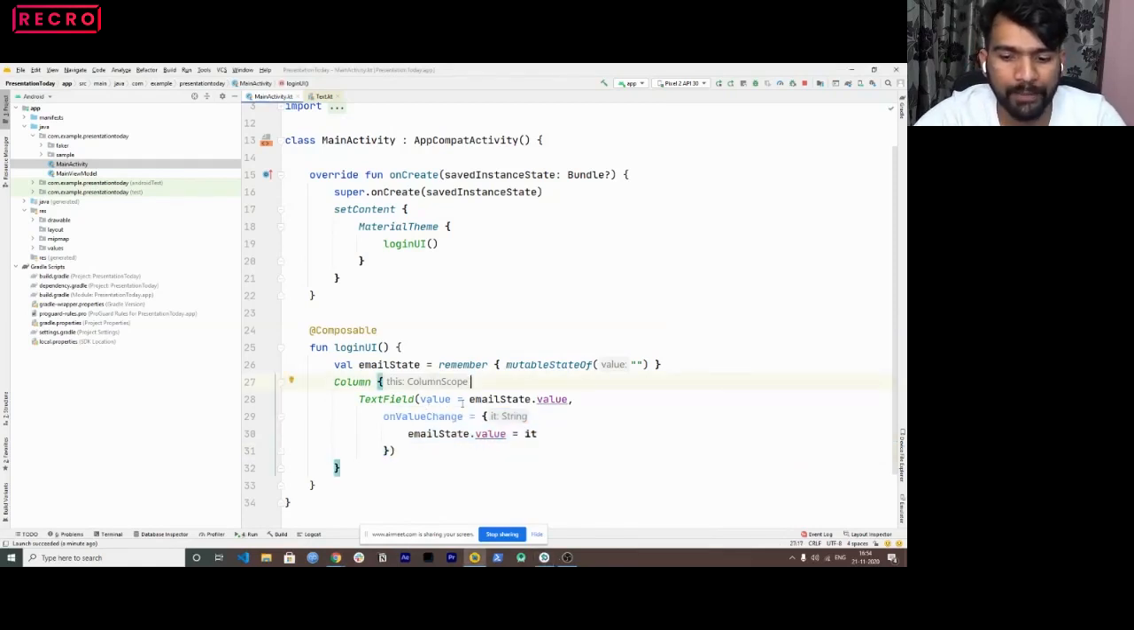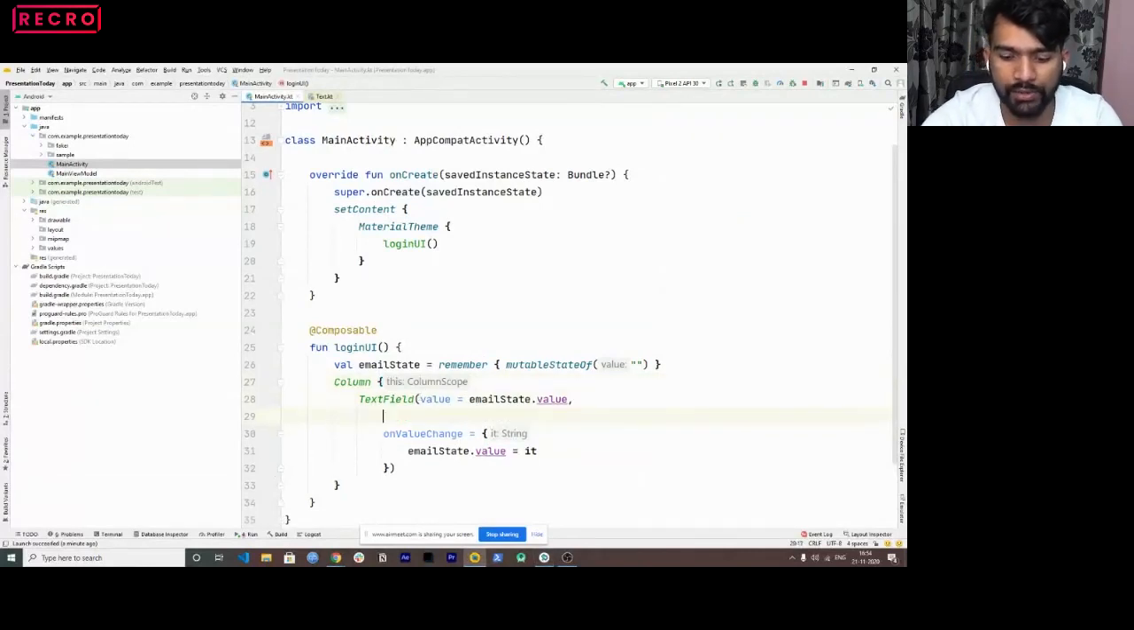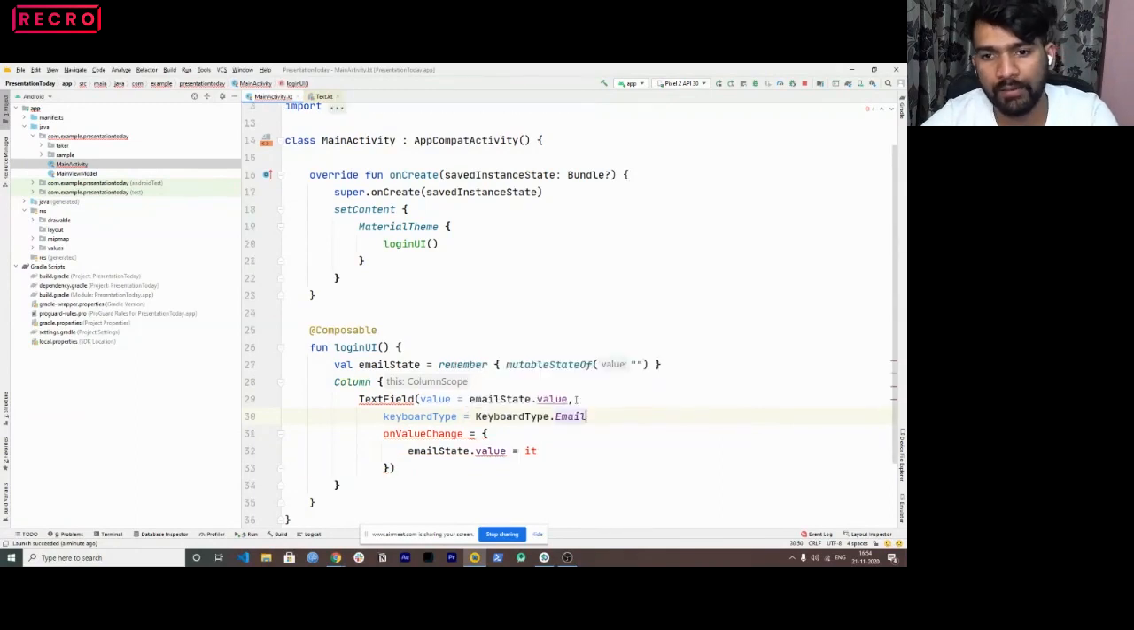Now, let's say that we want only an input type of email, right? When you have an input type of email, you get an @ symbol on the keyboard when we do it in edit text. So here as well, if I need to do it, I'll use keyboardType. Just a second. keyboardType equals KeyboardType.Email. Now let's see what happens when we run it.